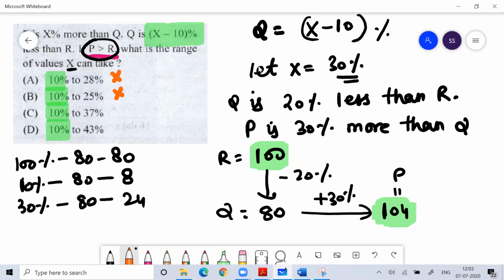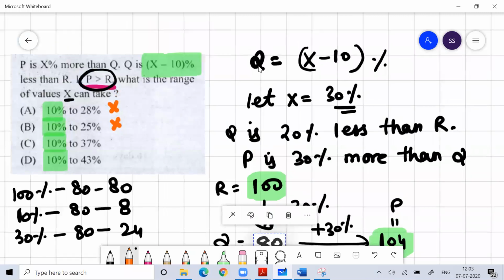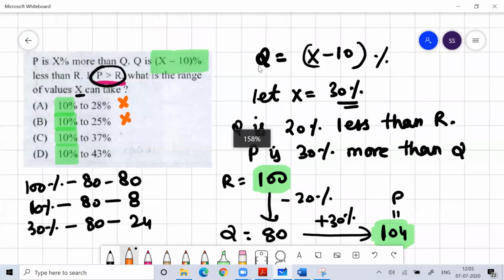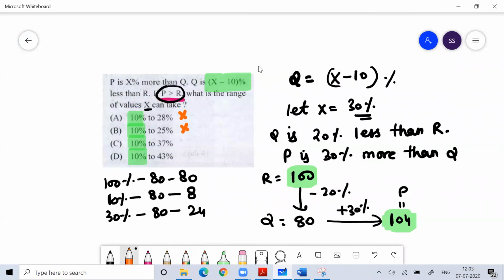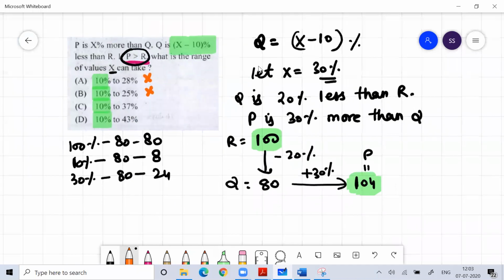You can easily understand this. Everyone, this is a good question, and you have to use your brain. It's not a cakewalk kind of question. So I assumed a value. Let X be 30. If X is 30, then X minus 10 is 20.